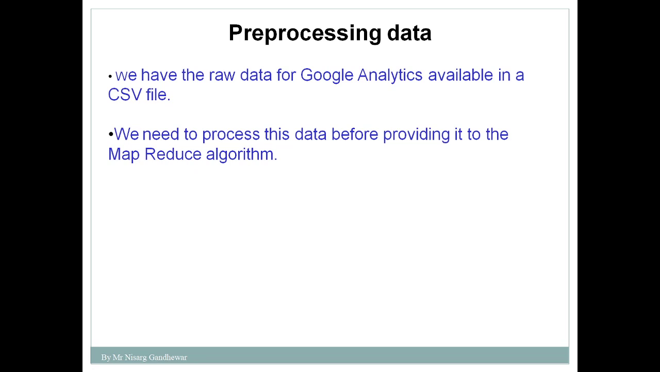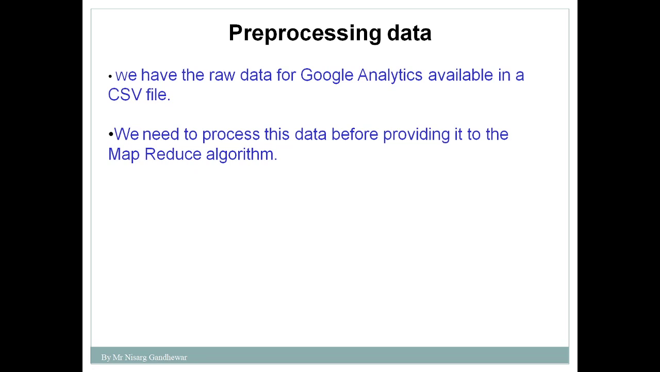So we need to process this data before we submit it to the MapReduce algorithm, because in this case we are discussing big data, and in the case of big data we use the concept of HDFS to store the data, because it is the Hadoop Distributed File System which helps us to store the data. And in order to process the data present in the Hadoop Distributed File System, we are going to make use of a concept such as MapReduce.